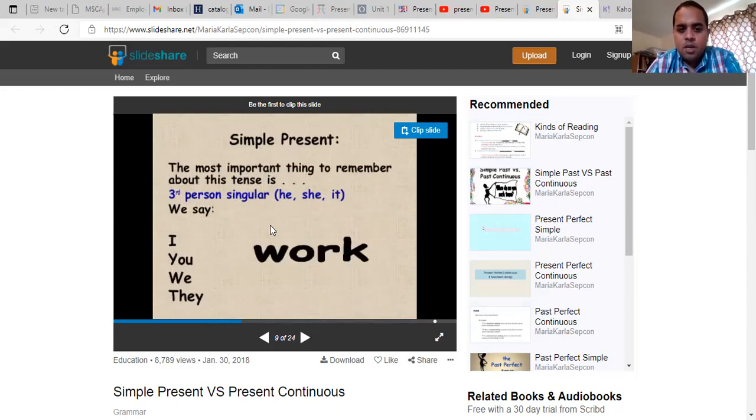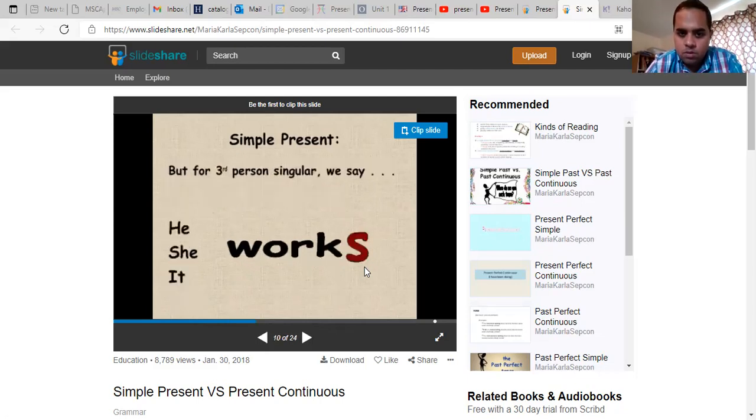So simple present, again, it does not have ing at the end of the verb. I work, you work, we work, they work. No ing. This action is not happening now. For he, she, it, we need to put S at the end of the verb. I cannot explain why. This is something you need to memorize. Always, when the subject is he, she, it, we add S at the end of the verb. The verb is the action word. In this situation, work is the verb, the action word.